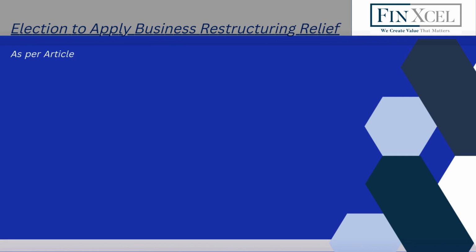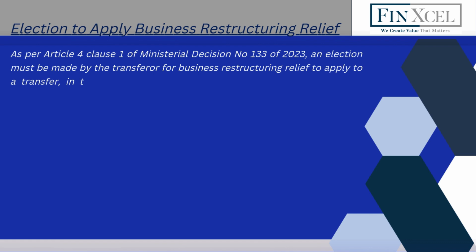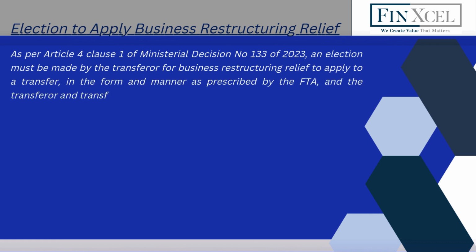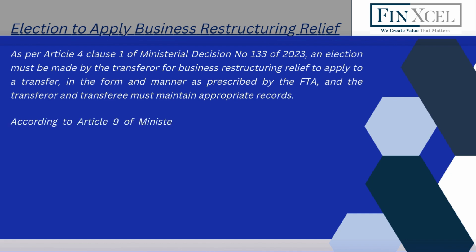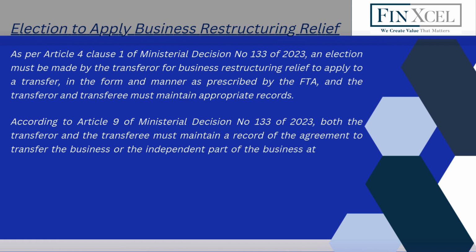Election to apply business restructuring relief. As per Article 4, Clause 1 of Ministerial Decision No. 133 of 2023, an election must be made by the transferor for business restructuring relief to apply to a transfer, in the form and manner as prescribed by the FTA, and the transferor and transferee must maintain appropriate records. According to Article 9 of Ministerial Decision No. 133 of 2023, both the transferor and the transferee must maintain a record of the agreement to transfer the business or the independent part of the business at the value prescribed.